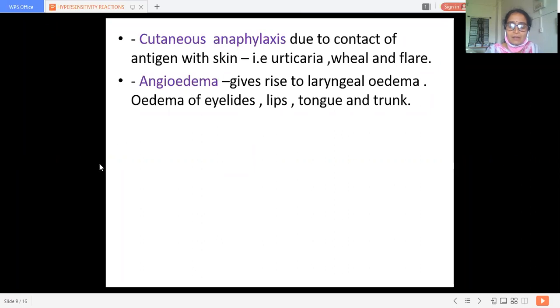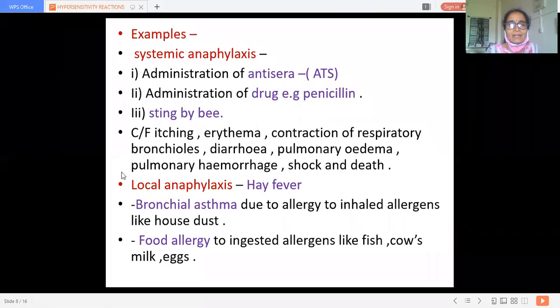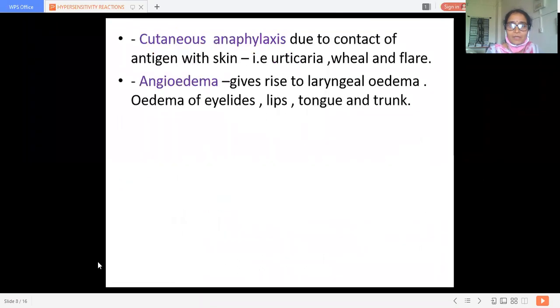So these are the local anaphylactic reactions or local anaphylaxis, which appear because of hay fever, then because of bronchial asthma, due to allergens inhaled through the respiratory system. It gives rise to bronchial asthma. Then food allergy due to ingestion of food allergens like fish or cow's milk or maybe eggs. Okay. So these are the examples of type 1 hypersensitivity.